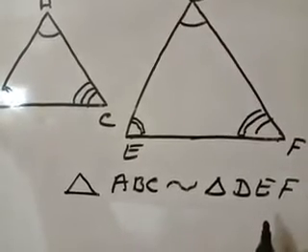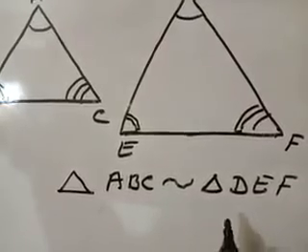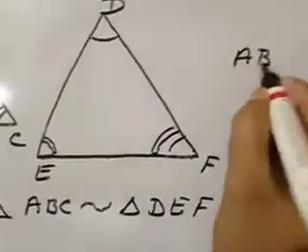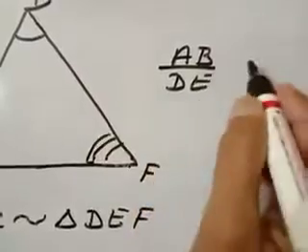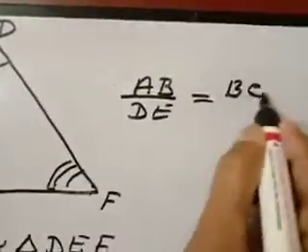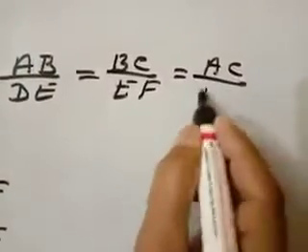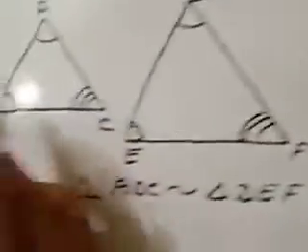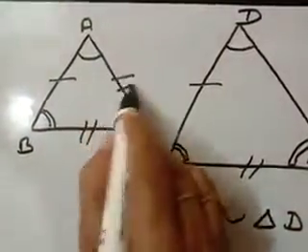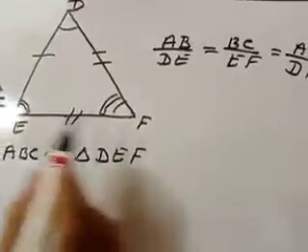If two triangles are similar, then their corresponding sides will be proportional. Proportional means the ratio of AB and DE, AB by DE, will be equal to BC by EF, and also equal to AC by DF. So their corresponding sides, this by this is equal to this by this is equal to this by this. Corresponding sides are proportional.